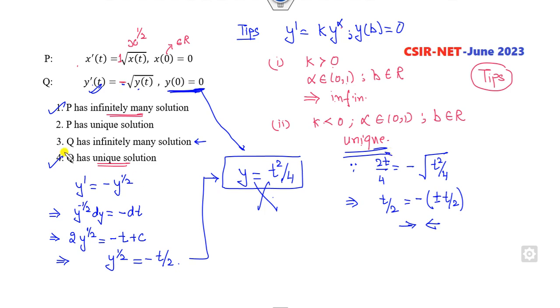So according to me, these are the right answers: A and D are the correct options. But the student said, according to me, this is the argument because it's a plus minus of this. Corresponding to the positive sign, it's negative. It can never be satisfied. So this option is not true. So first and fourth are the correct options.